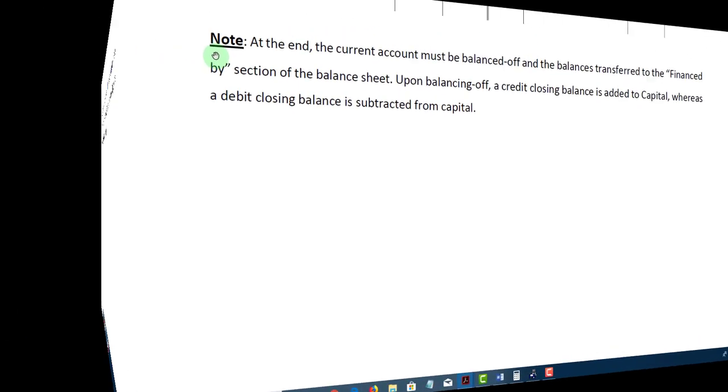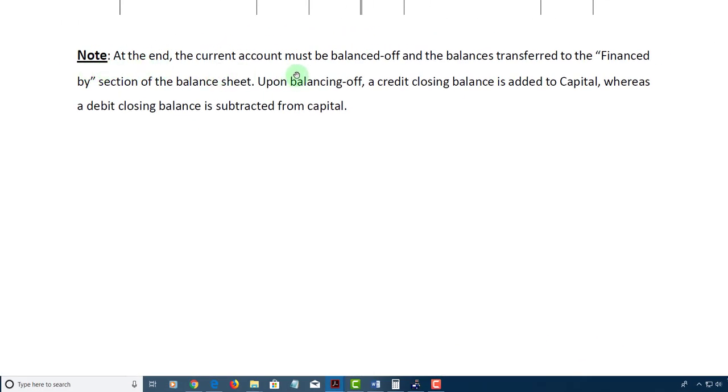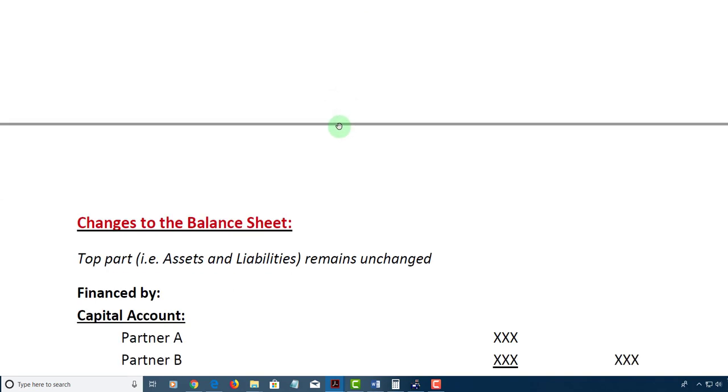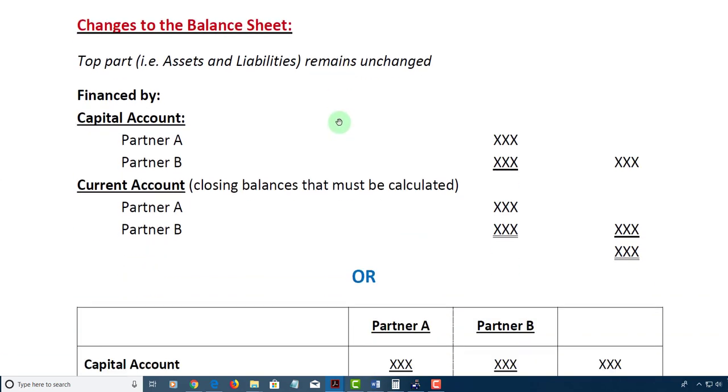Note, at the end, the current account must be balanced off, and the balance is transferred to the financed by section of the balance sheet. Upon balancing off, a credit closing balance is added to capital, whereas a debit closing balance is subtracted from capital.